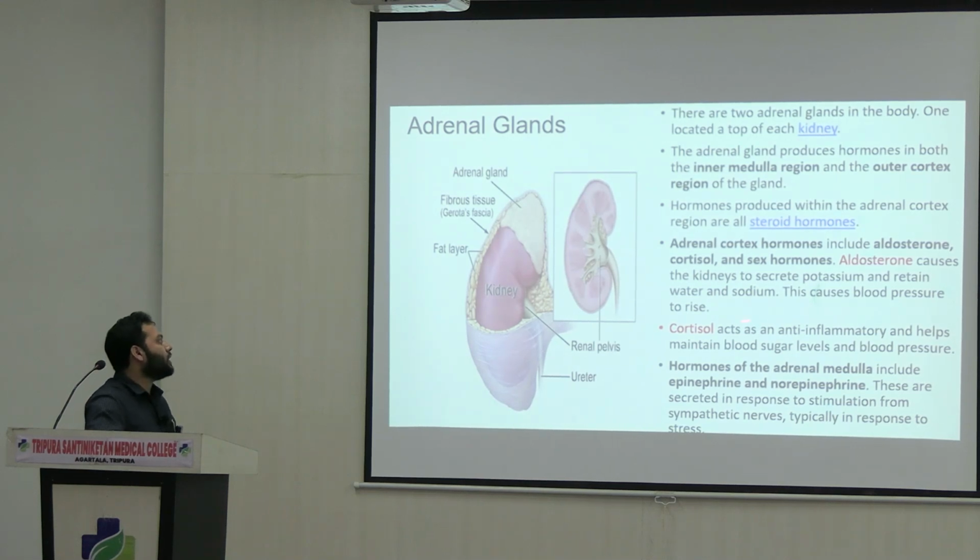Whereas cortisol, also secreted by the same endocrine gland, acts as an anti-inflammatory, it has anti-inflammatory property, right? And it helps to maintain the blood sugar level as well as blood pressure. So, this is the functional feature of the hormone cortisol. Now see the hormones that are secreted in the adrenal medullary region. It includes epinephrine and norepinephrine.